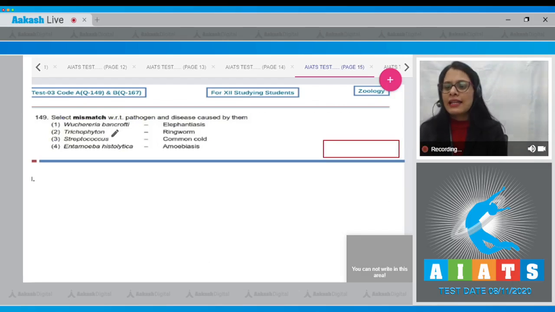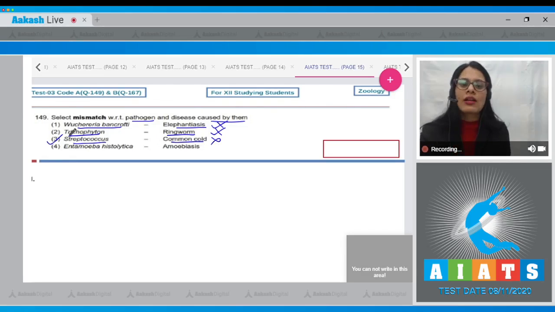Question number 149. Select mismatch with respect to pathogen and disease caused by them. The very first match given is Wuchereria bancrofti and the disease caused is elephantiasis. As it is the correct match, this cannot be a correct answer. The next match given is Trichophyton to ringworm. This is also a correct match, so cannot be a correct answer. The next match given is Streptococcus and the match is common cold. This is an incorrect match, so this is a correct answer to our question.